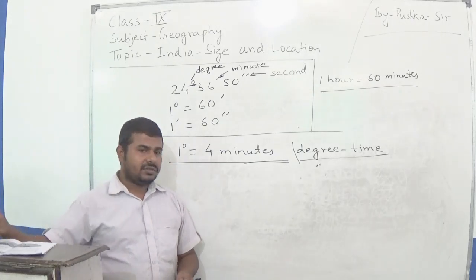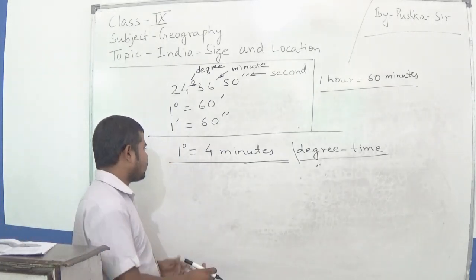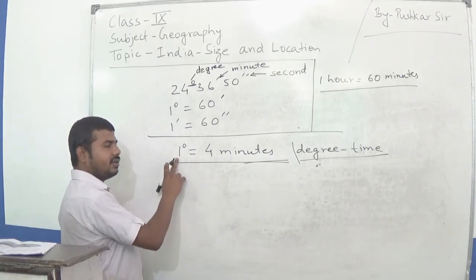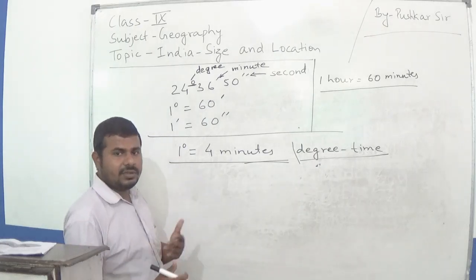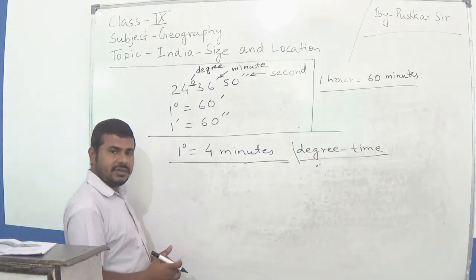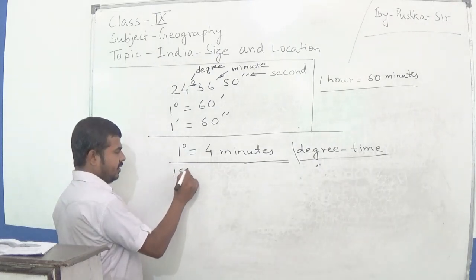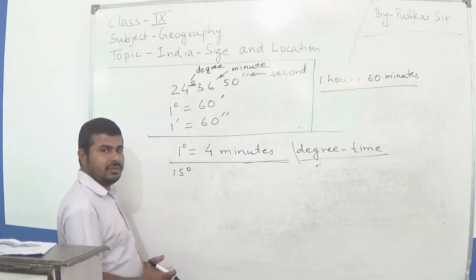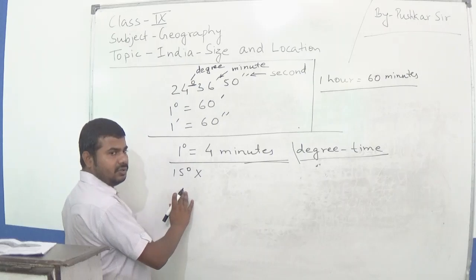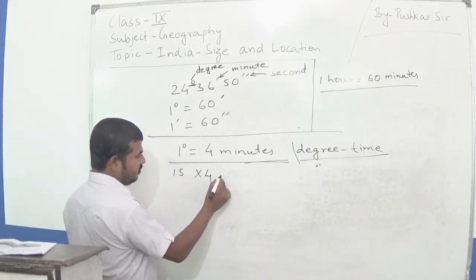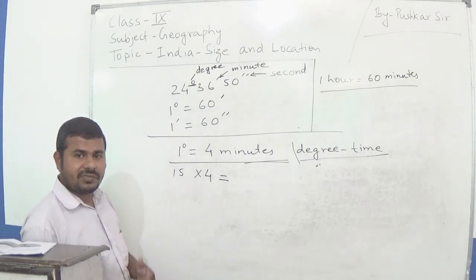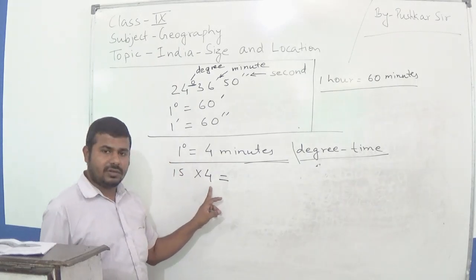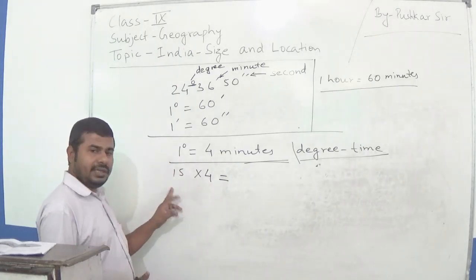Let me give you an example. For example, if the sun takes 4 minutes to cover 1 degree, then how much time does it take to cover 15 degrees? So what you will have to do? You have to multiply 15 into 4, because the sun takes 4 minutes to cover 1 degree. So it will take 15 into 4 minutes to cover 15 degree.